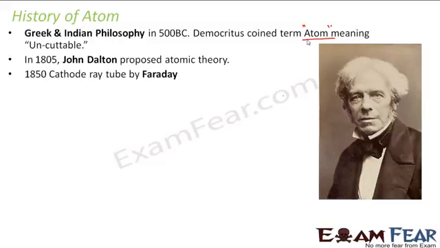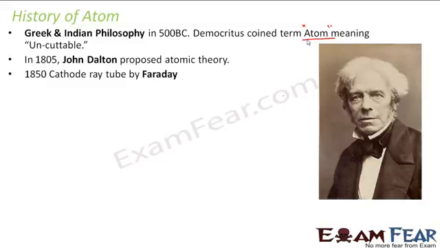Again, after a few years came Faraday with the cathode ray tube experiment somewhere around the 1850s. So what was this cathode ray tube experiment? Again, an evacuated chamber was taken. I have discussed these experiments in our previous lesson, that is dual nature, where I told you that he took an evacuated tube and saw that there was a cathode and an anode, and some rays were coming from the cathode, because of which he was able to see some glow.